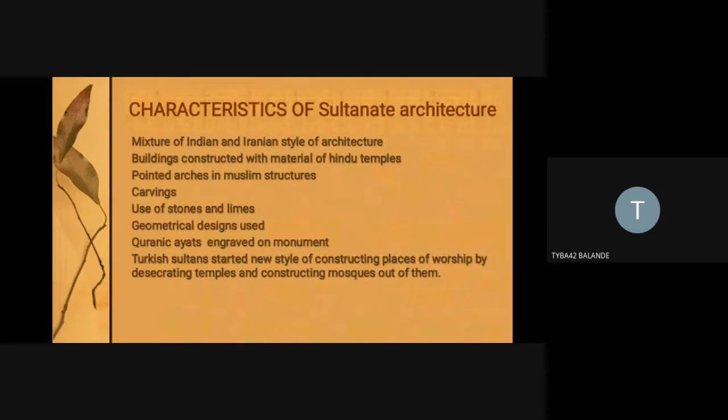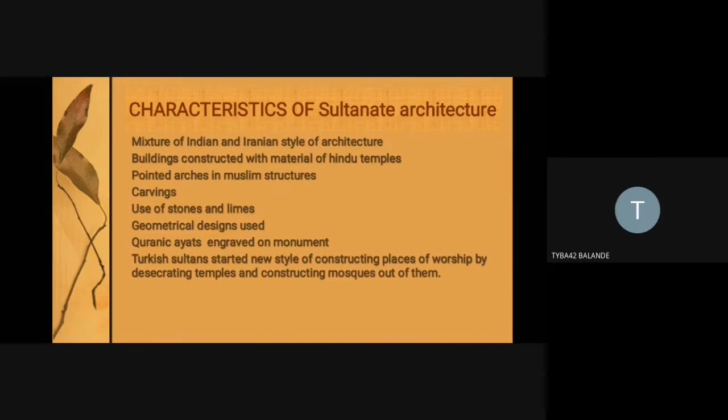Now, in the slide, you can see the characteristics of Sultanate architecture. It is very important that we know the characteristic features of Sultanate architecture. When I talk about Sultanate architecture, it is basically from Delhi, the Delhi Sultanate.